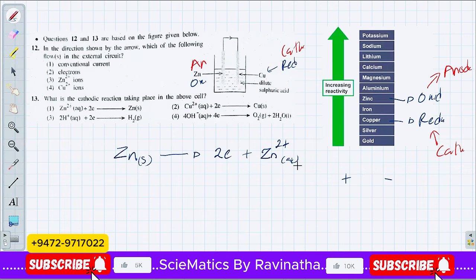This is the oxidation reaction, or the anode reaction. In the anode reaction, you can see it is releasing electrons. The electrons are negatively charged, right? So if you want to select the negative terminal, since electrons are negatively charged, zinc should be the negative terminal here, and the opposite one, copper, should be the positive terminal. That is the place where you have the reduction, right? Now I think you have got the theory covered.